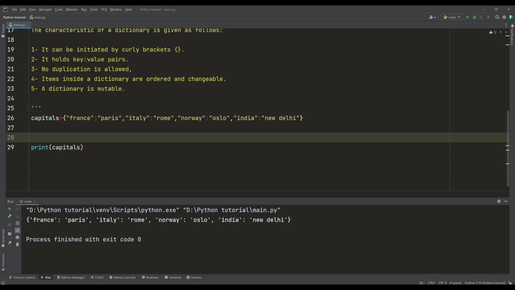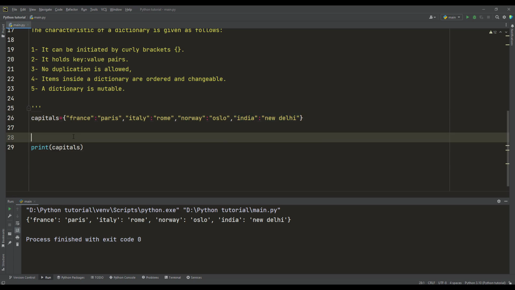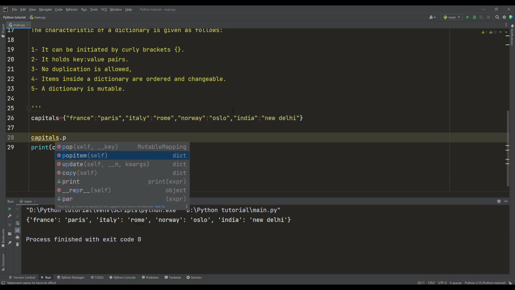What if I want to remove the last element of a dictionary? There is a method that is used to remove the last element, which is called popitem. So let us use capital dot popitem.